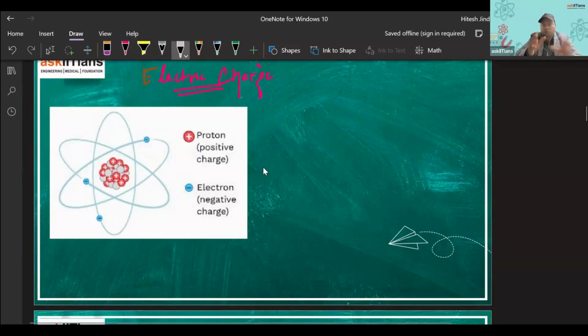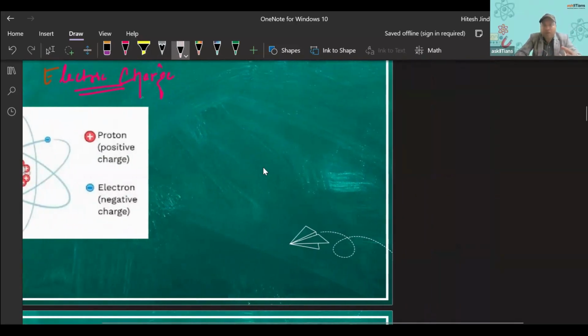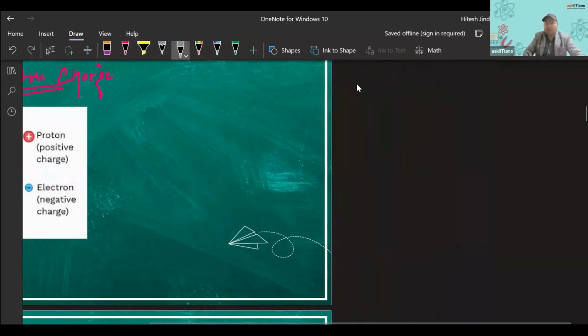So that definition is also important. Electrostatics is the field of study, what is electrostatics, that I'll be writing here.